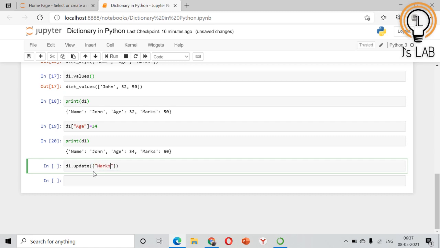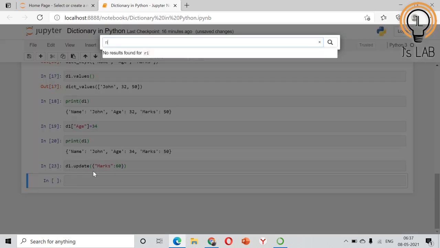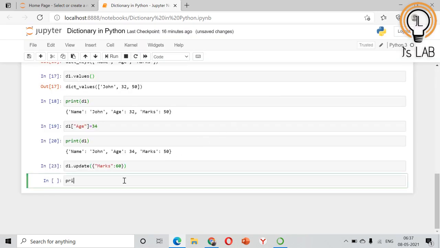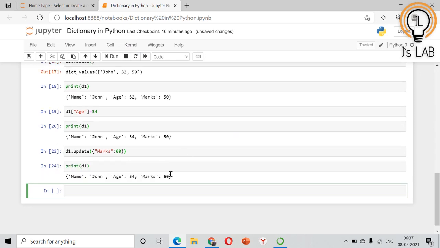Marks 60. Clear? So it has been updated. We'll just see. Print D1. Now the marks has been updated to 60. So this is how you can update the dictionary or change the items in the dictionary.